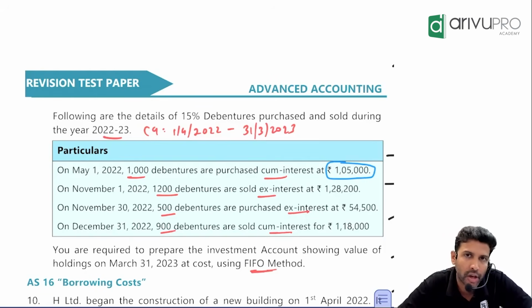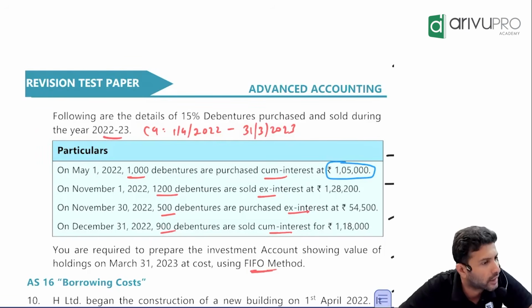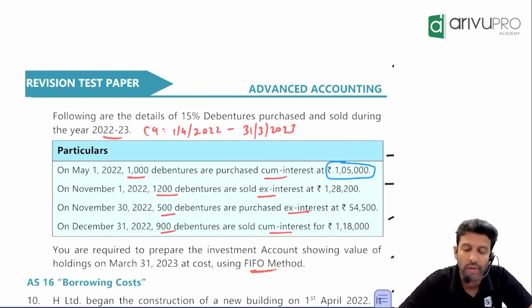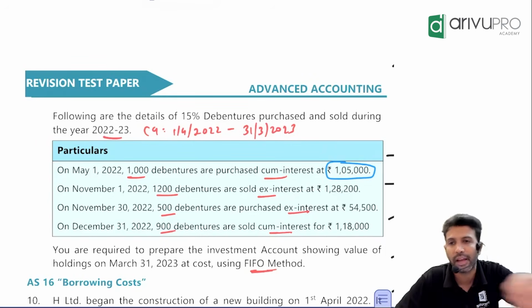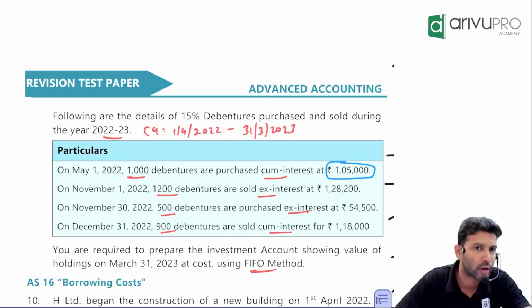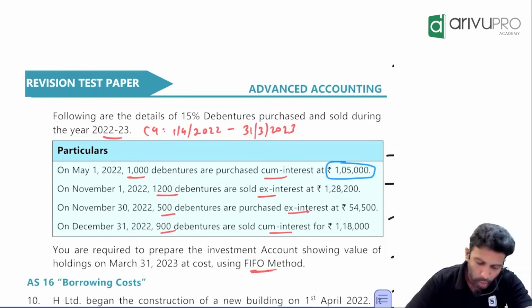But should the interest be included? Debenture is a balance sheet component. Interest is a P&L component. Ideally, you should keep it separately. What have they done? Merged. So what are we to do? Find out how much interest is included in 105 and exclude it. That we will do, how to find out. So far, okay? Okay, next one.